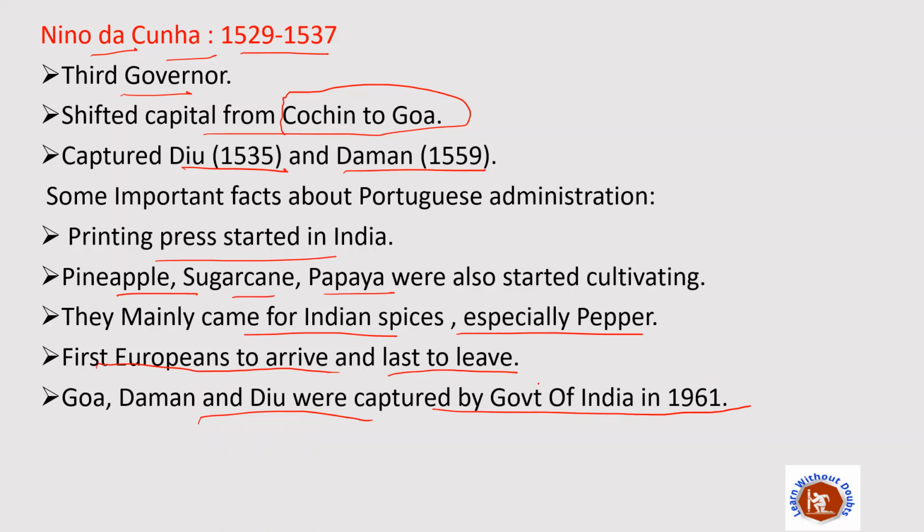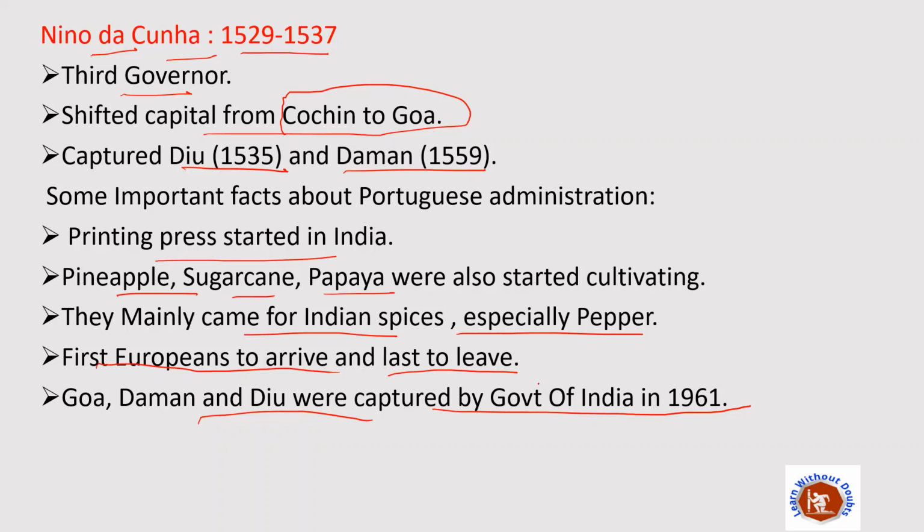Okay, and this was after forced aggression against them. We will read this later in detail. So Goa, Daman and Diu were captured by the Government of India in 1961. So you can see that they were the first Europeans. They arrived in 1498 and left in 1961. The longest tenure they had in India in the administration, you can say.